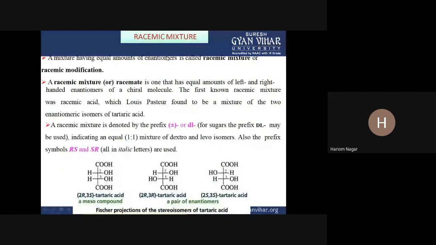Now the next point is the racemic mixture. A mixture having equal amounts of enantiomers is called a racemic mixture or racemic modification. In a racemic mixture, one enantiomer rotates plane polarized light in the left-hand, anti-clockwise direction, while the other rotates it in the clockwise direction, right?